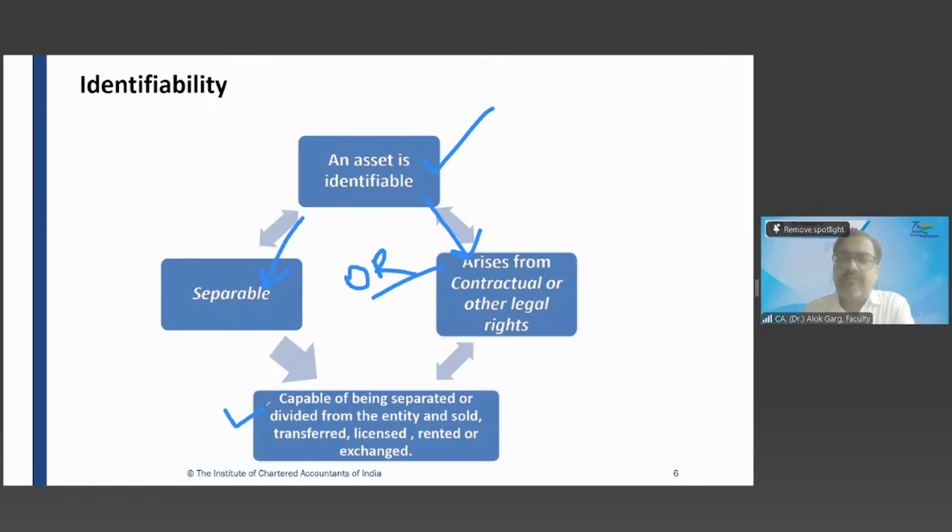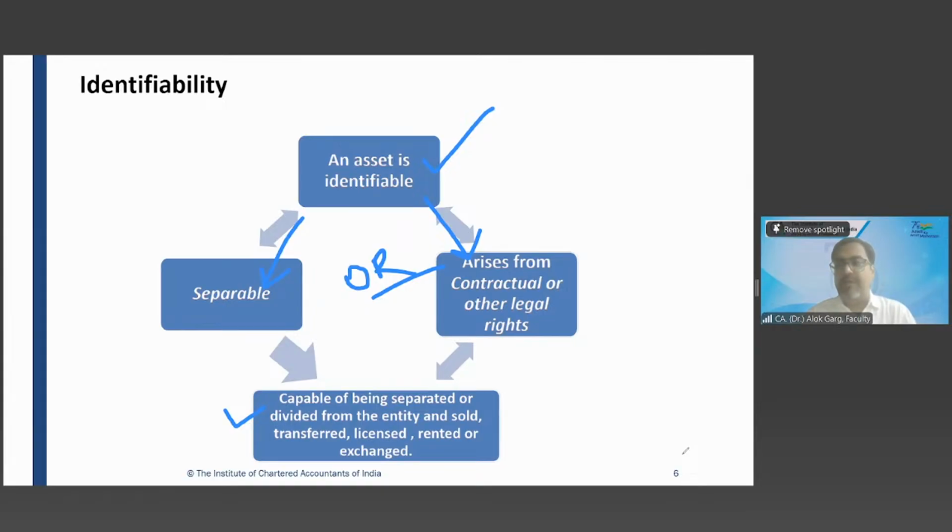No, sir, it cannot be sold, right? Goodwill is just like a name, like an image, like a brand image. So without selling an organization, you cannot sell goodwill.